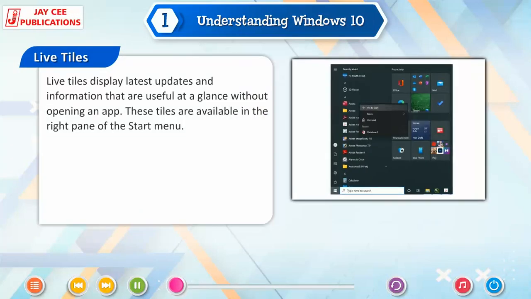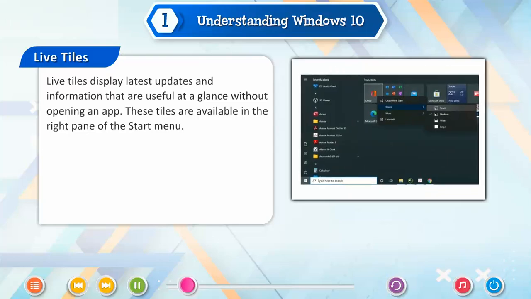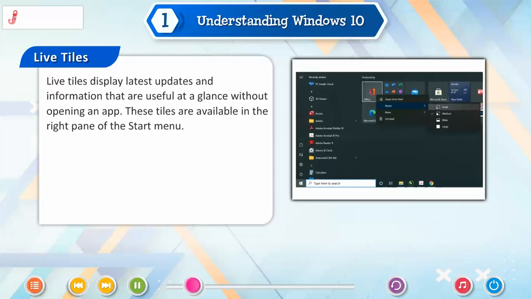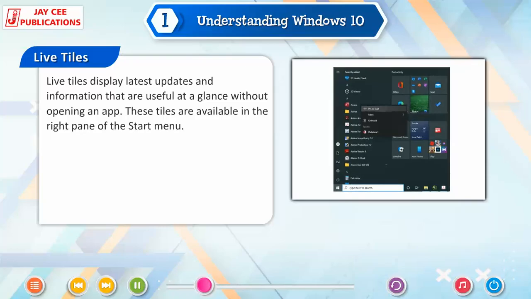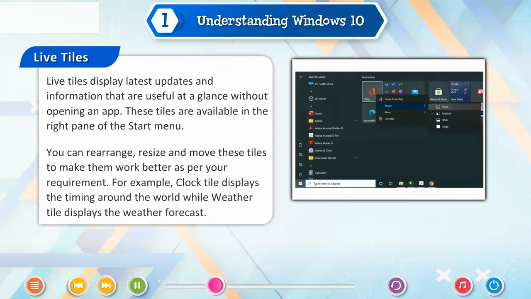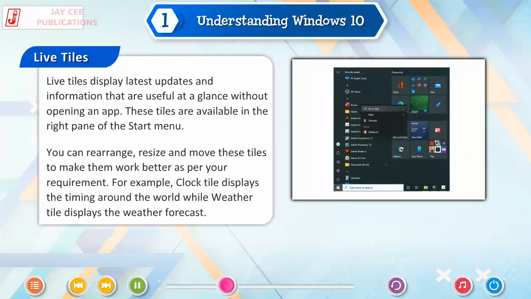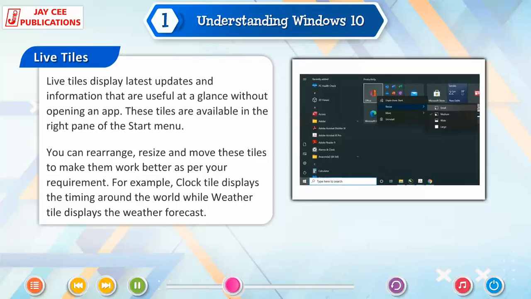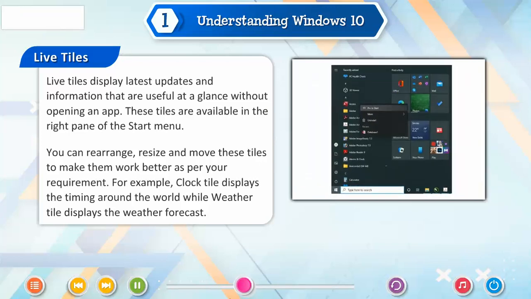Live tiles. Live tiles display latest updates and information that are useful at a glance without opening an app. These tiles are available in the right pane of the Start menu. You can rearrange, resize and move these tiles to make them work better as per your requirement. For example, Clock tile displays the timing around the world, while Weather tile displays the weather forecast.